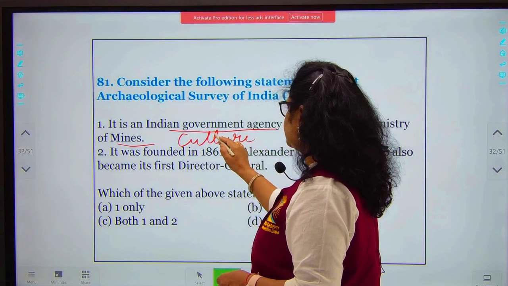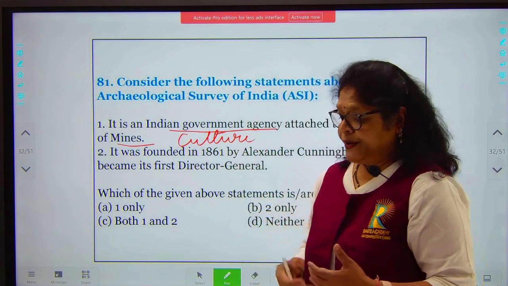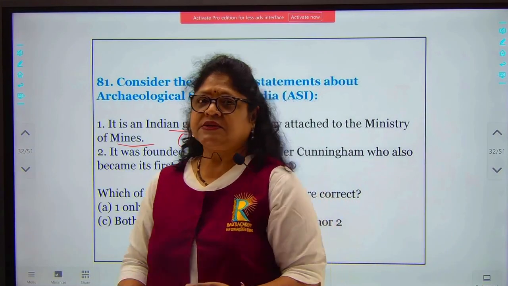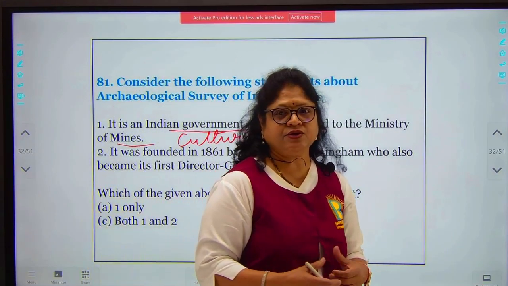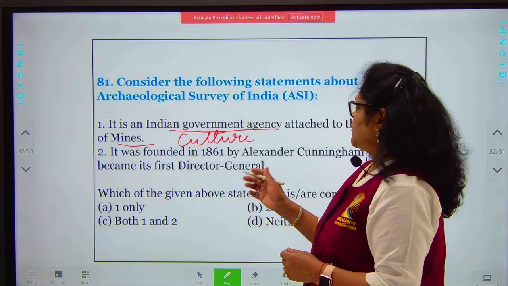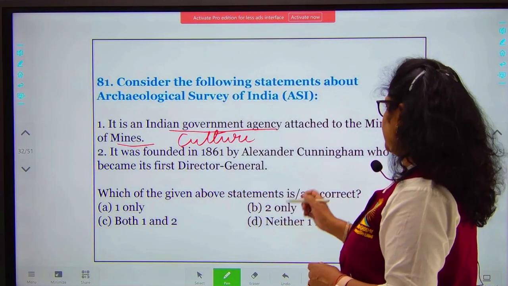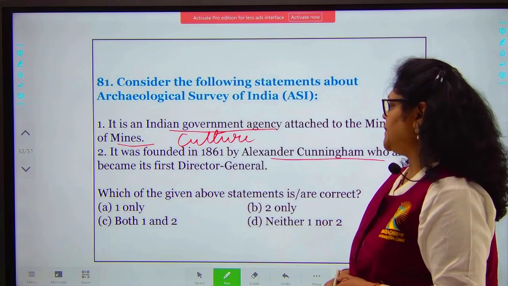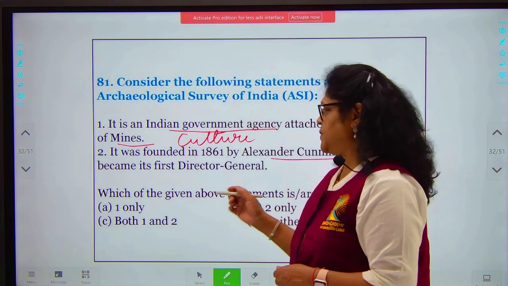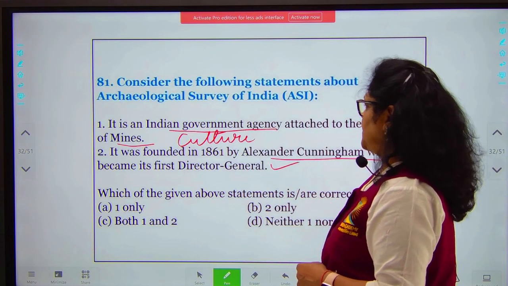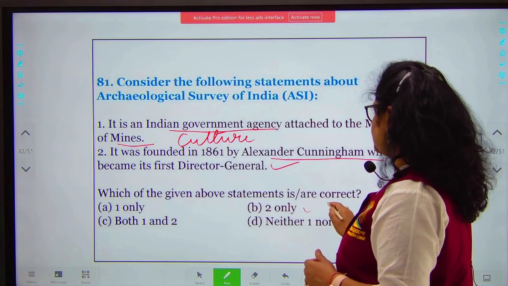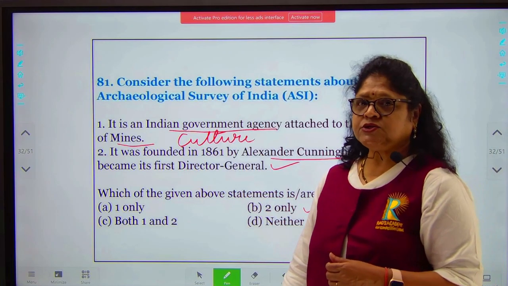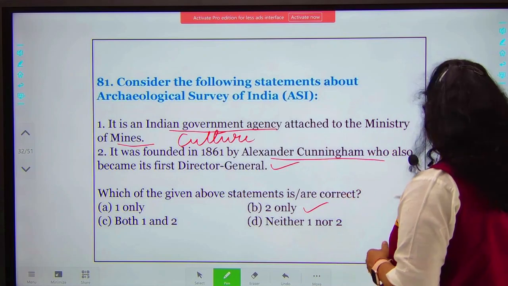This basically is an agency which is going to preserve and conserve the rich heritage of our country. It was founded in 1861 by Alexander Cunningham, who also became its first Director General. This you must have heard. So this is a correct statement. So here you have the option of B, that is 2 only is correct. The first statement is wrong.